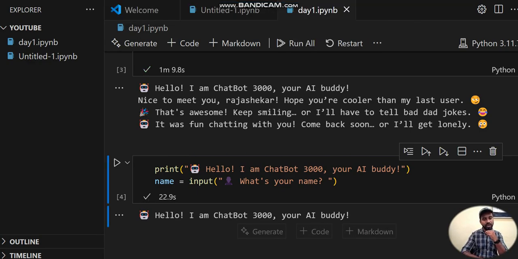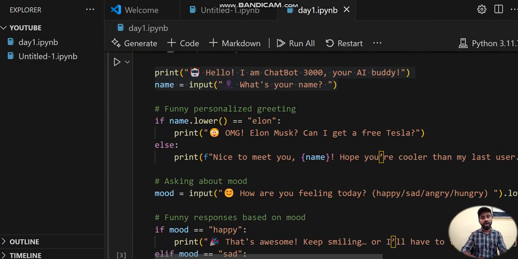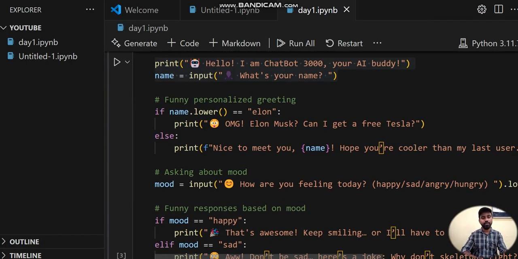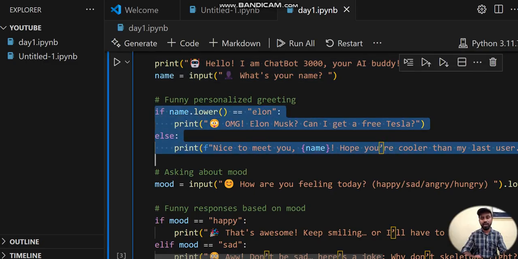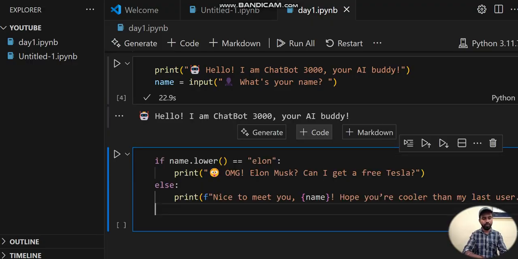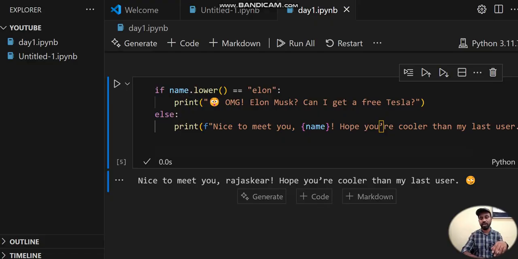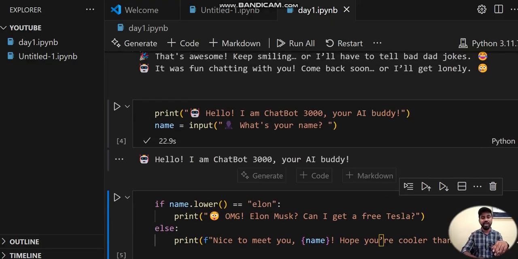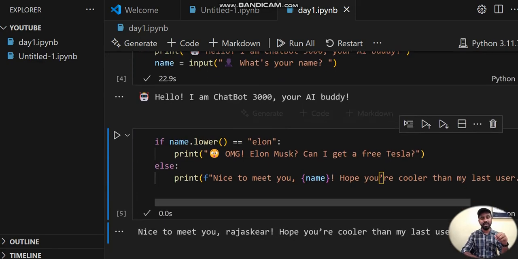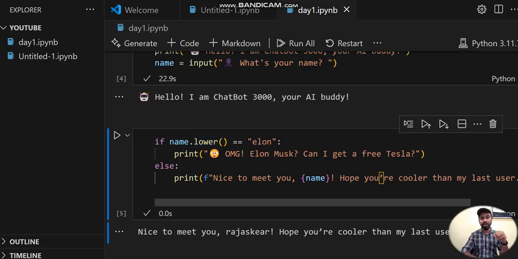After giving a name, it will store the name into that particular input, so I have to go here, and whatever name he gave, I have to convert it to lowercase, and make it print something. If he gives the answer like this, now I have to tell nice to meet you, Rajshekhar. Hope you are cooler. Already I gave the name Rajshekhar, and it is taking it and converting to lowercase. If it is equal to Elan, it will print